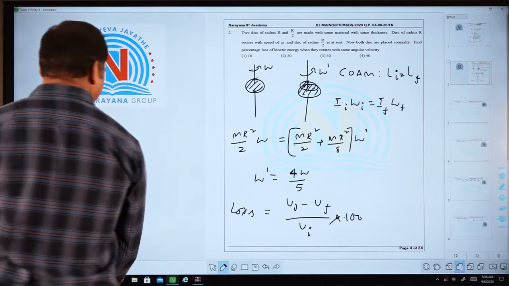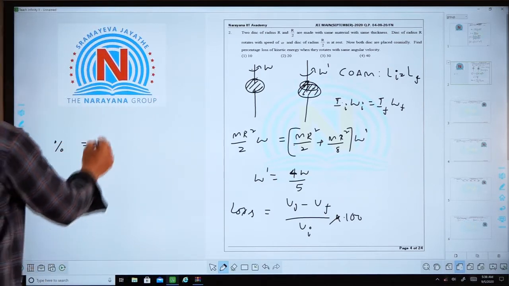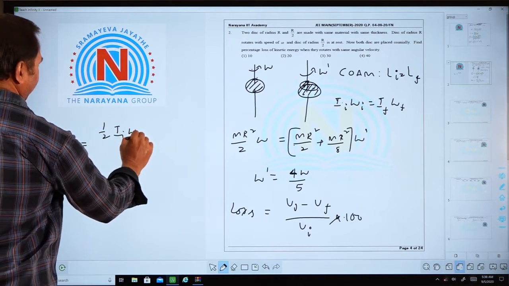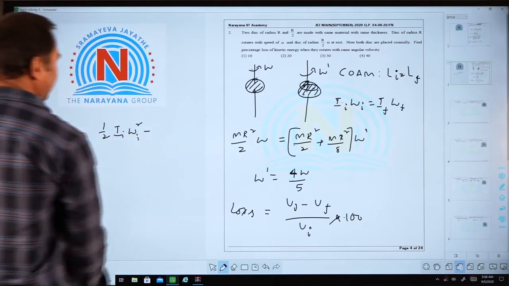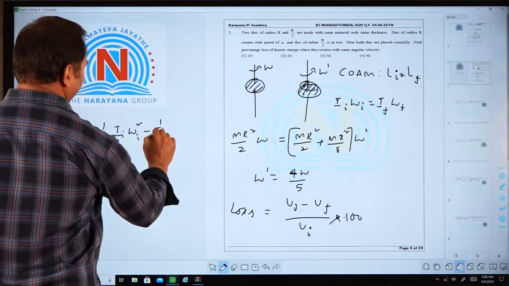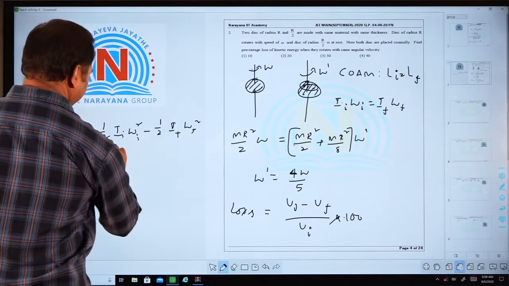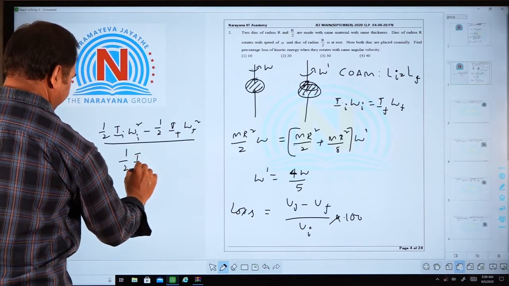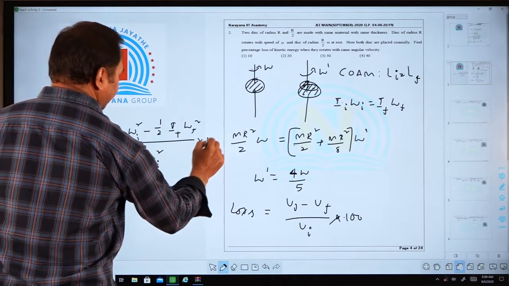So, now the percentage loss is given by (I omega square minus I_f omega_f square) by initial energy, times 100.